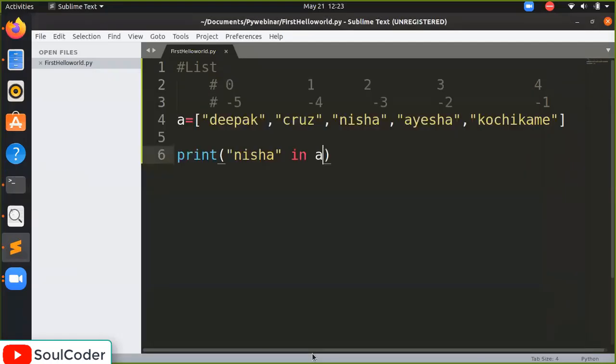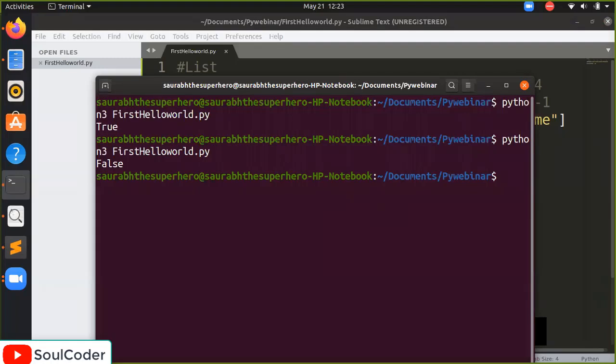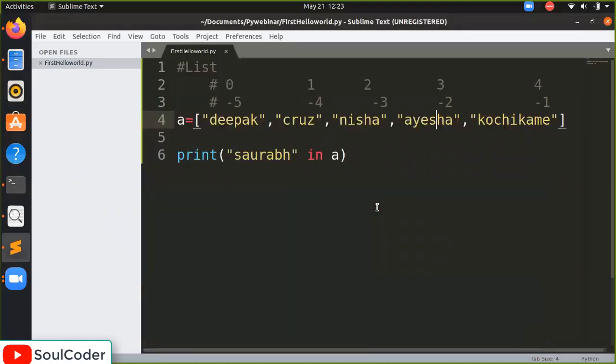True. Wow. It means Nisa is in A. So A is the list. Is Nisa in the list? Yes, true. Now let's try, is Saurabh in the list? When I say Saurabh in A, it will check the value Saurabh throughout the list. I'm going to run it, and it tells me the value Saurabh is not present in the list by replying with False.